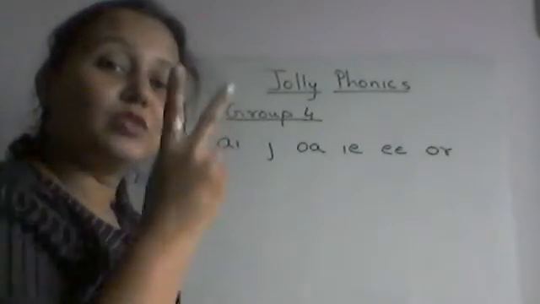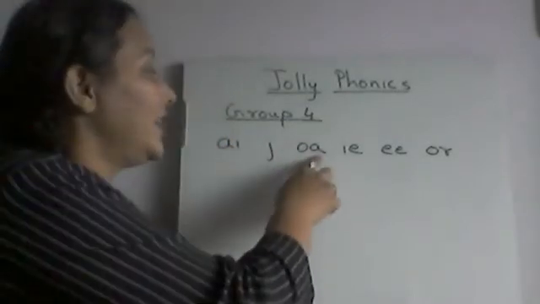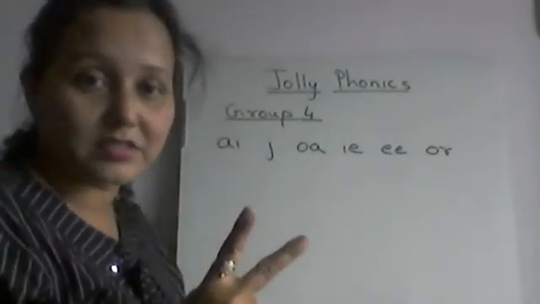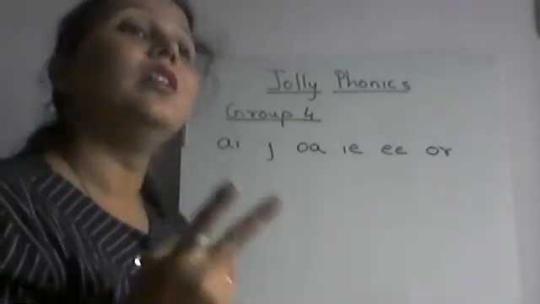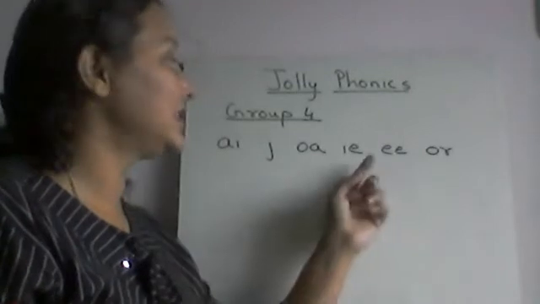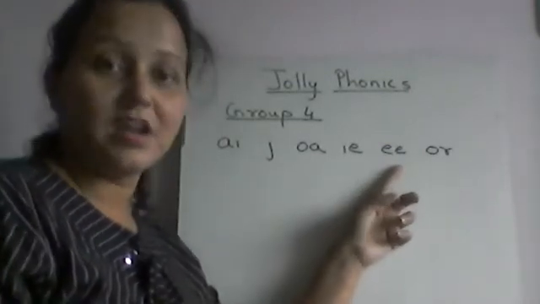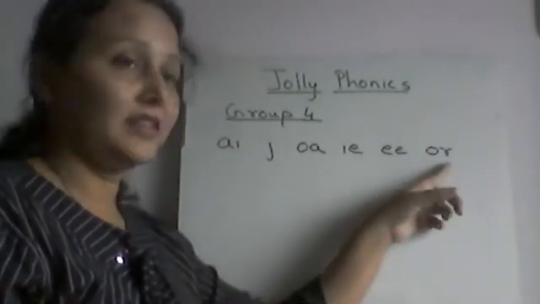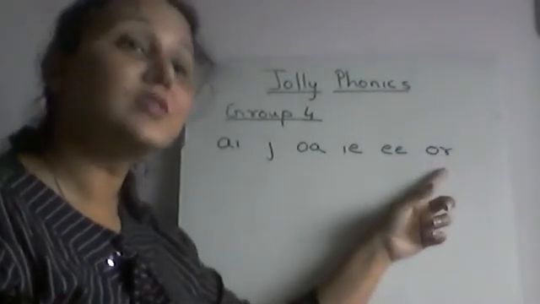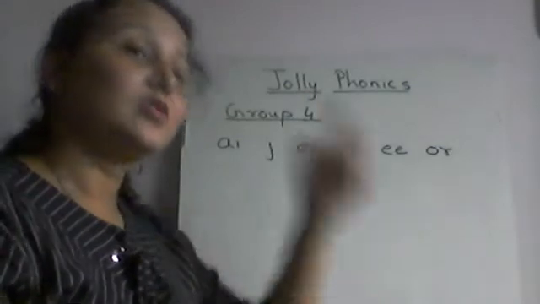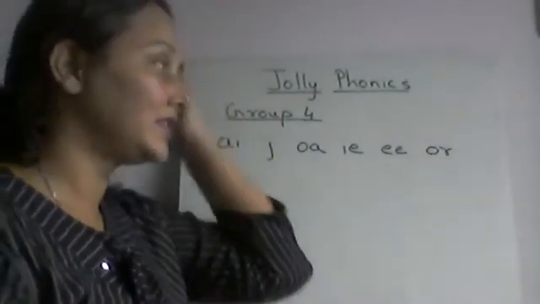OA both are vowels. IE again both are vowels. I and E are vowels, and EE are vowels. But in OR, O is a vowel but R is a consonant. So now we have to remember one thing.